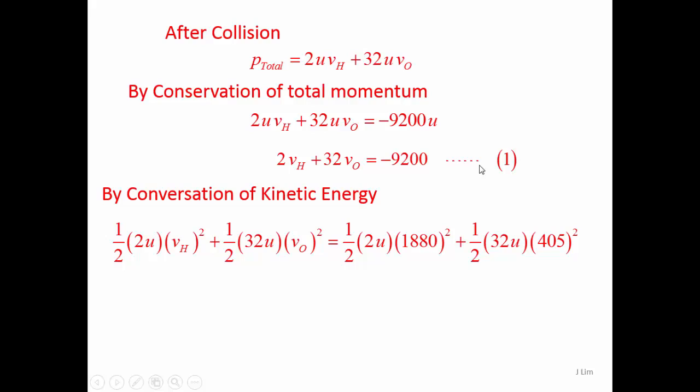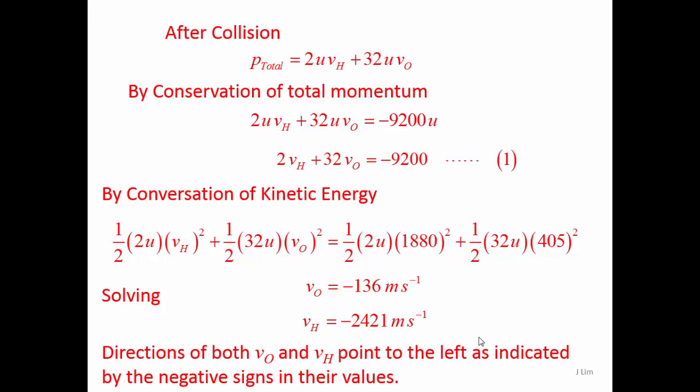By conservation of kinetic energy, the total kinetic energy after collision will be equal to the total kinetic energy before the collision. Solving these two equations, we get the velocity of oxygen after collision to be minus 136 meters per second, and the velocity of hydrogen is minus 2421 meters per second. So the directions of both oxygen and hydrogen point to the left, as indicated by the negative signs in their values.